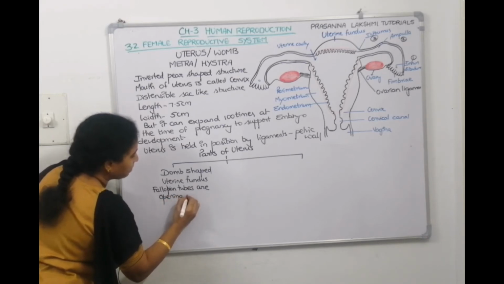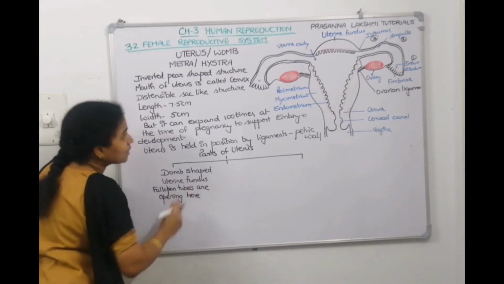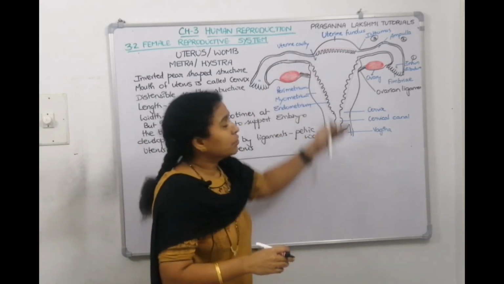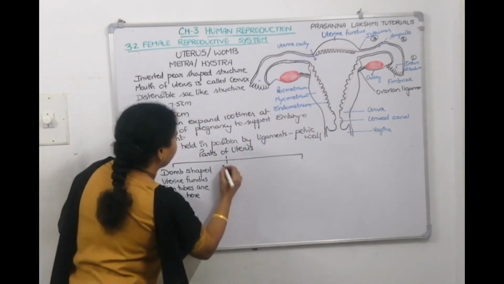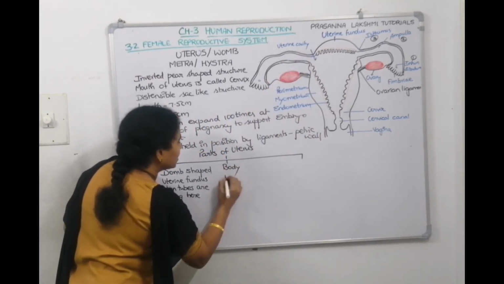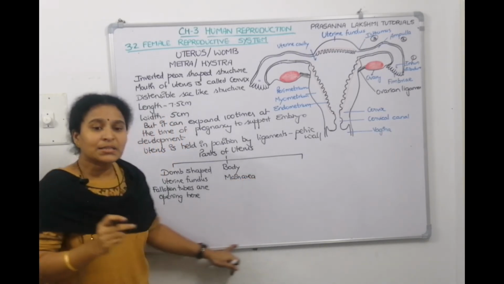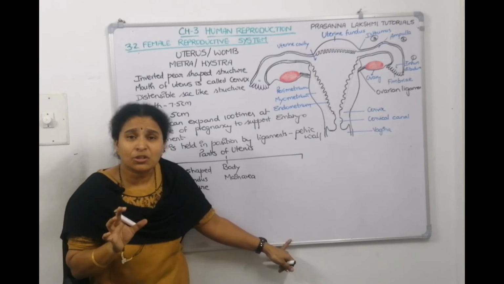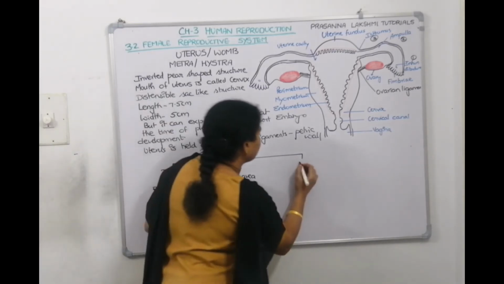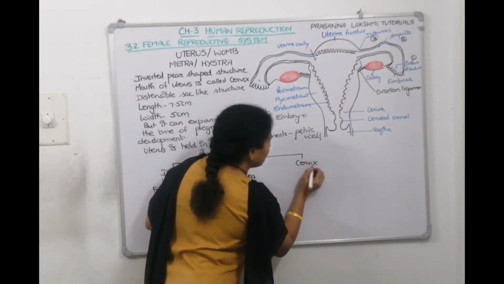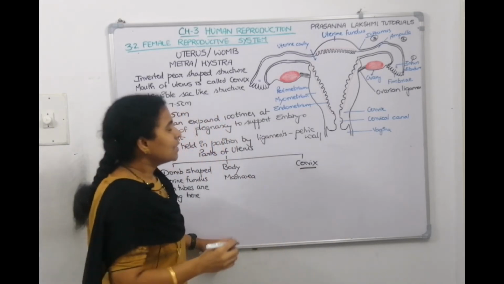Correct? Then the next portion, the main portion of the uterus is called body. It is the main area. And what is the third region? The third region is called as cervix, the mouth.